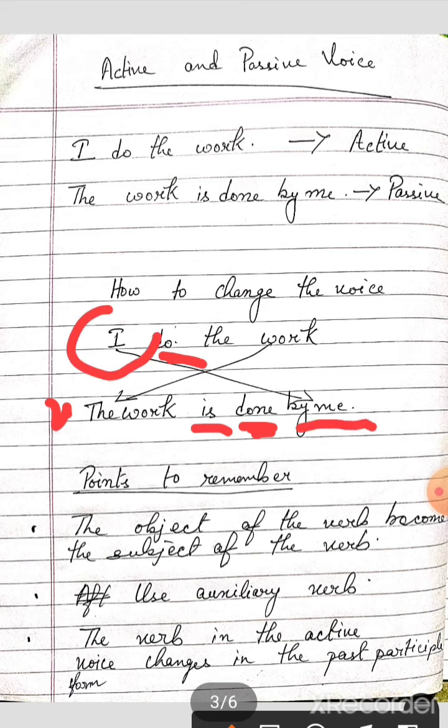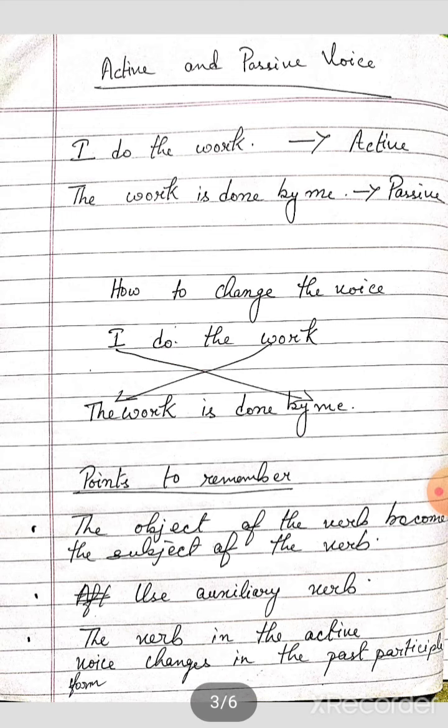This I will change to me. So the object becomes the subject, then the auxiliary, then the past participle form of the main verb, and then the prepositional phrase. This subject will become object, not exactly object, it will change to prepositional phrase by me. Okay, so this way we will change it.